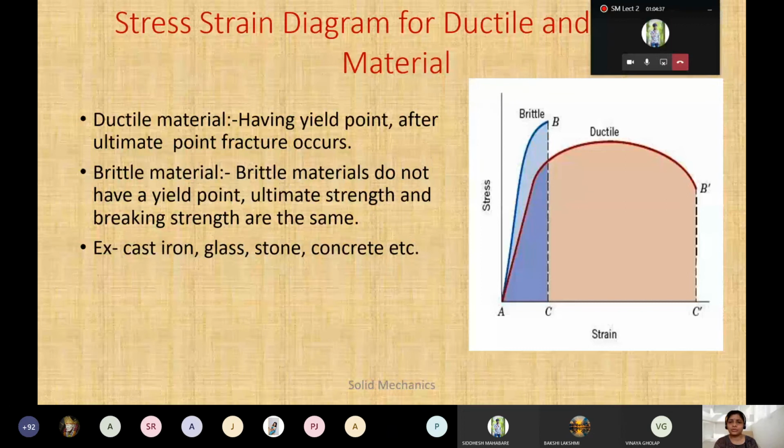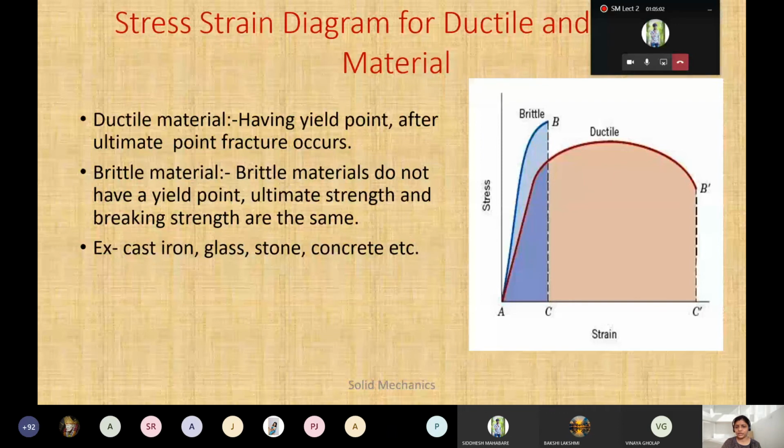Now just to overlap this one, ductile material is having a yielding point, and after the ultimate point fracture occurs. Because you will have a yield also there. But in C, the brittle material, this is the diagram of A to C of the brittle one. There is an elastic zone, and then directly the fracture point. Fracture point directly रहेगा, because there will be no yielding point. So here this is A to C dash, मतलब this one you will have for ductile, this red color, and this is for your brittle one.